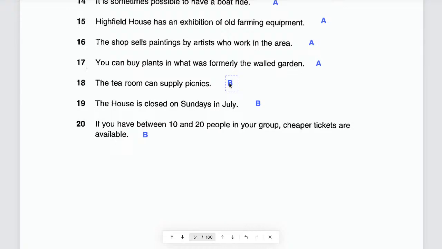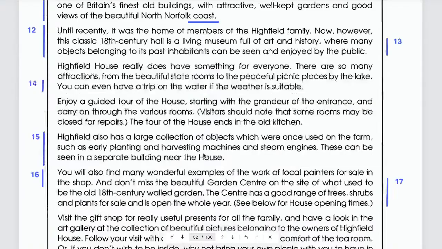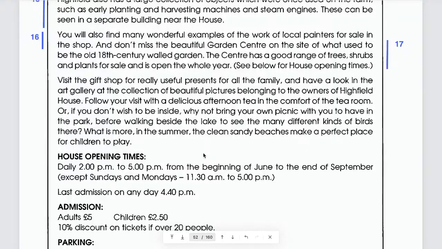That means it's wrong, right? Okay, where is that? Where is the next paragraph? Okay, line number 3. Tell me, read that.